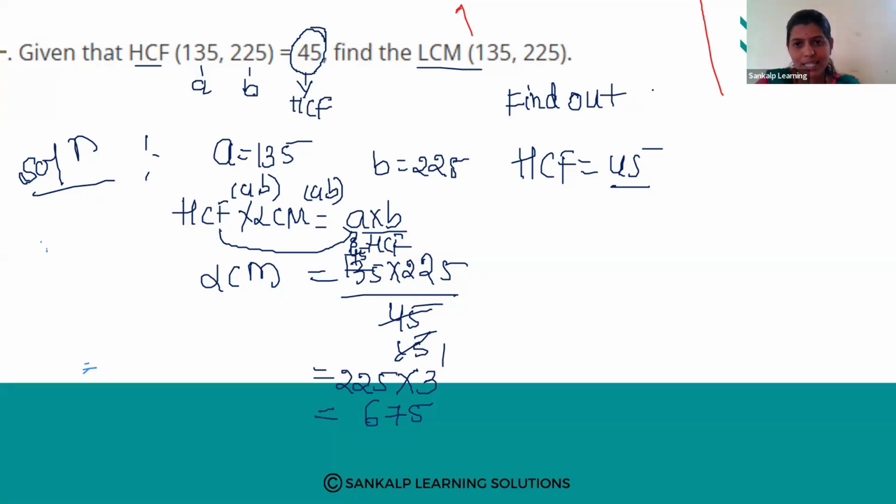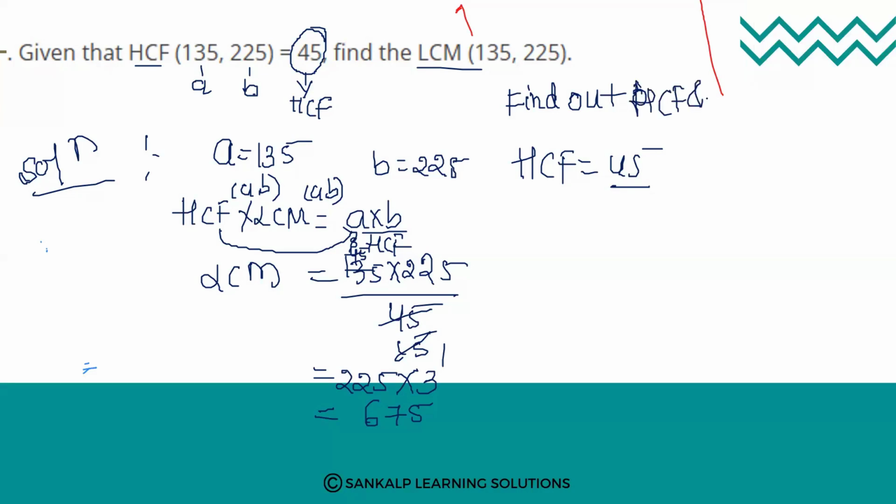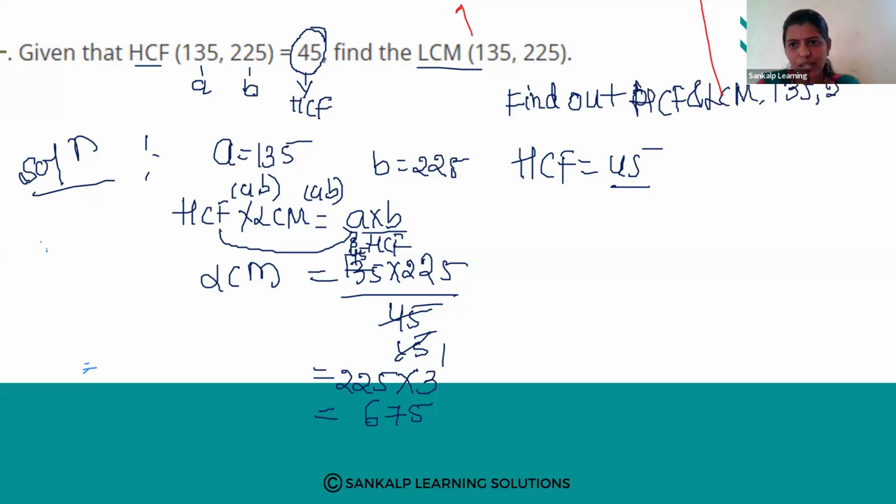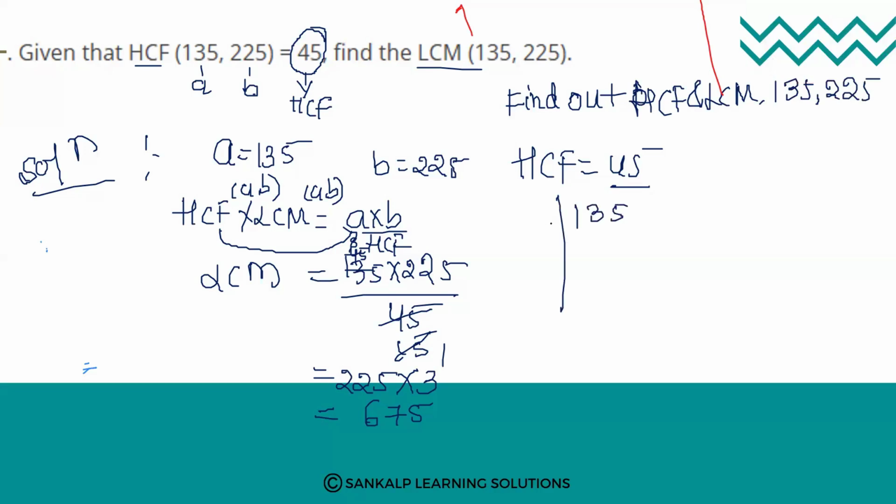HCF and LCM. To find the LCM of 135 and 225, how will you do it? Again, do the prime factorization method. 135 and 225.